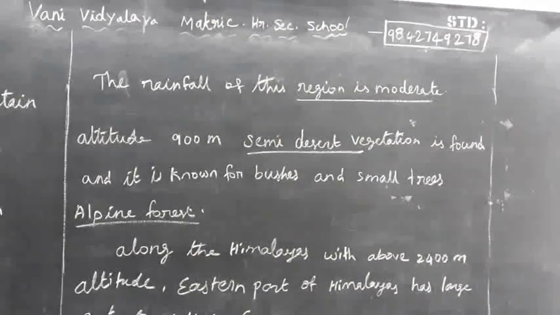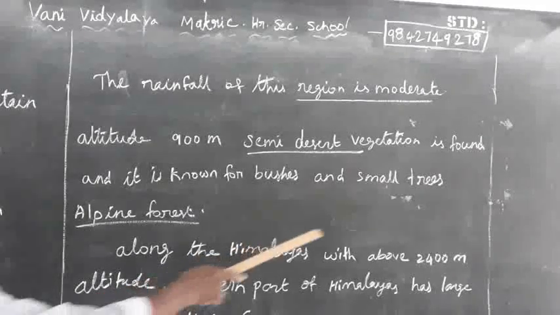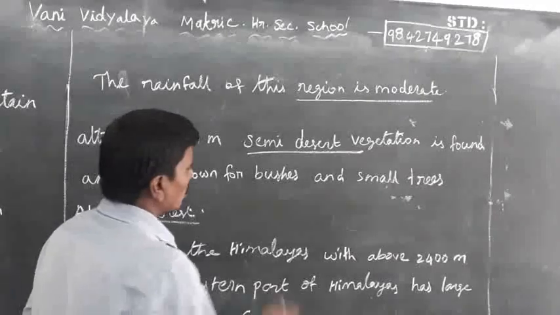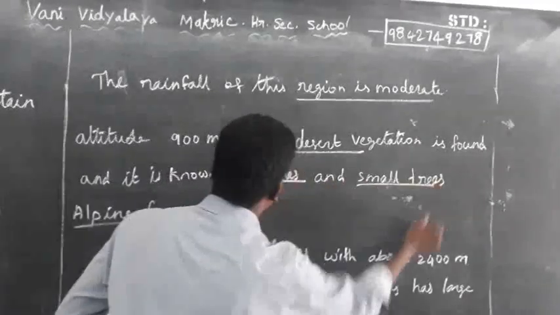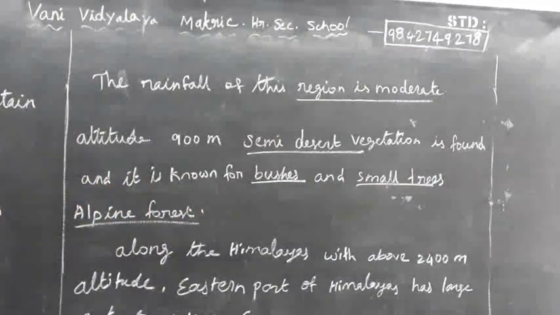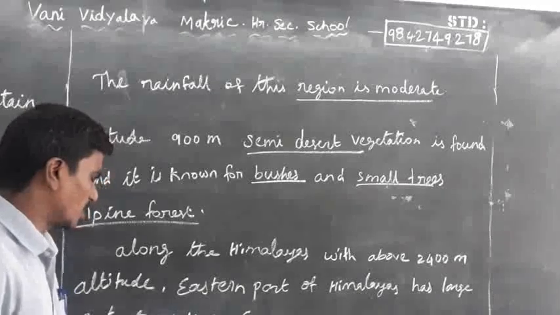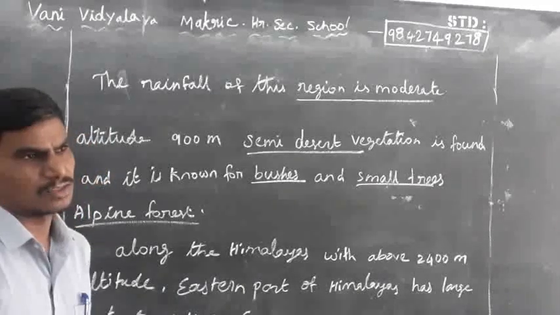Bushes and sumal trees are also found in these regions. The other one is at altitudes of 900 to 1800 meters, where shrubs are the most common.